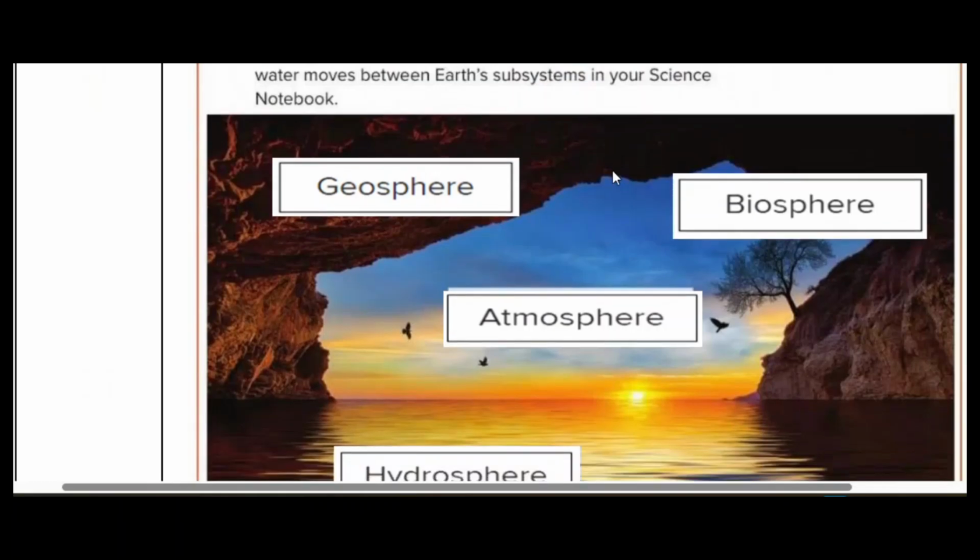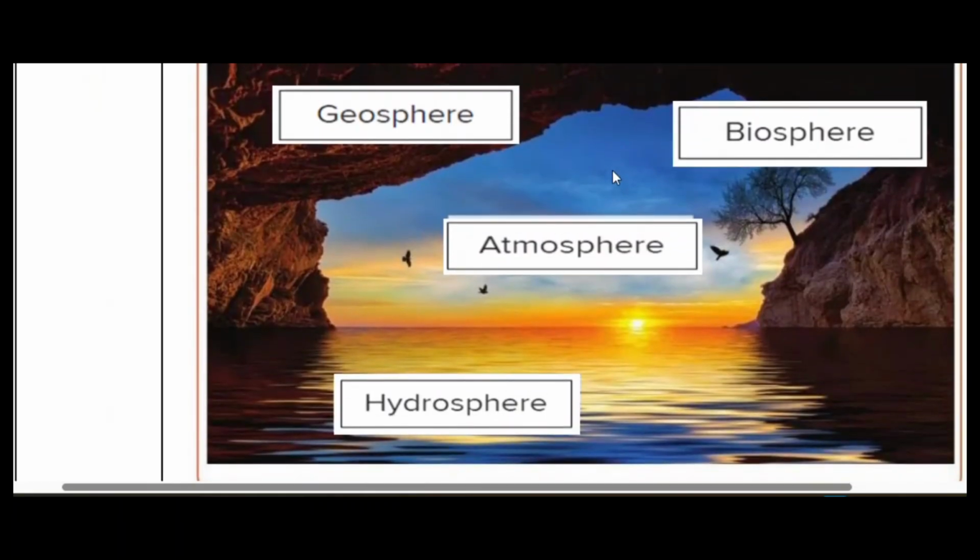Okay. Next one is about the subsystems of the earth. Do you know what the subsystems of the earth are? One is the atmosphere, right? The atmosphere is all the air, all the gases on the earth. The next one is all the water on the earth.